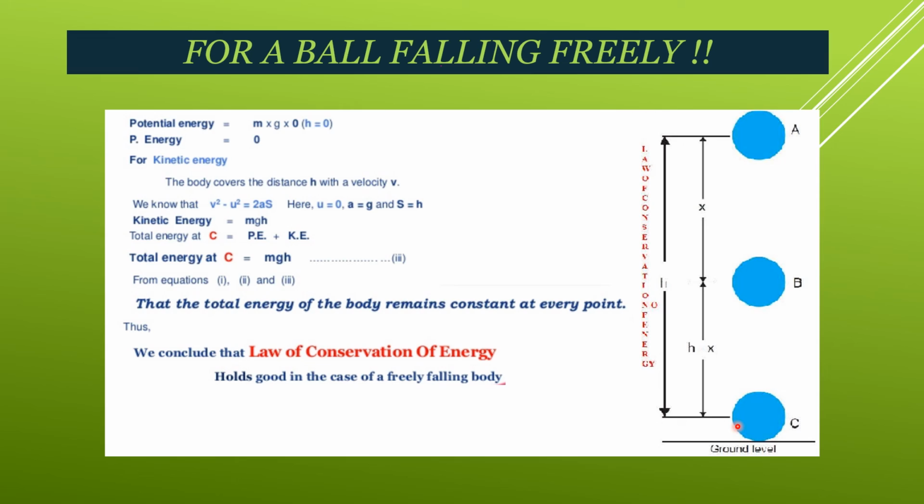So total energy equals potential energy plus kinetic energy equals m into g into h. That means it starts with potential energy, then it is converted into kinetic energy, and then again it is converted into potential energy. It means no wastage of energy takes place. The energy remains constant.